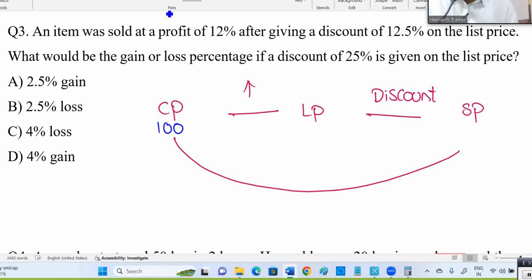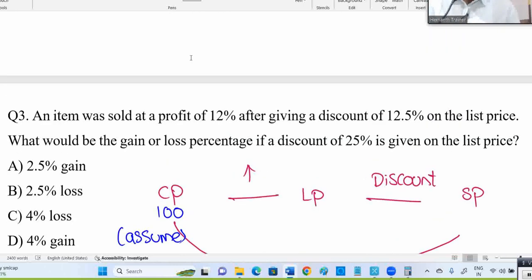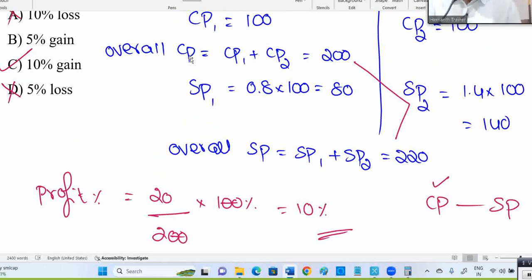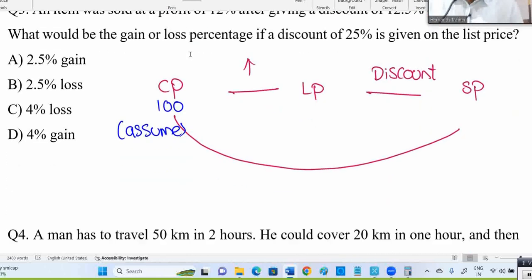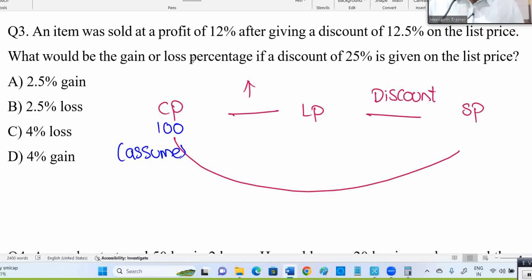I am assuming cost price is 100. I assumed it. Like the previous question, CP1, CP2 also we assumed as 100, as they're not given in the question. There is another method also. I am just going with the first method. Are you clear with the second question or do you require any other method? Clear with this one? Right? So no deviation. So fine.